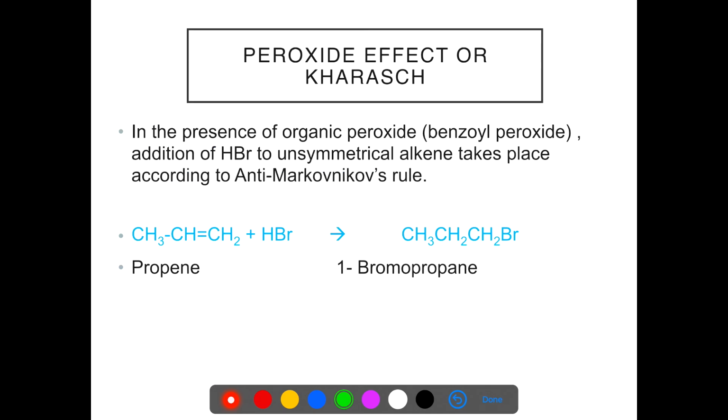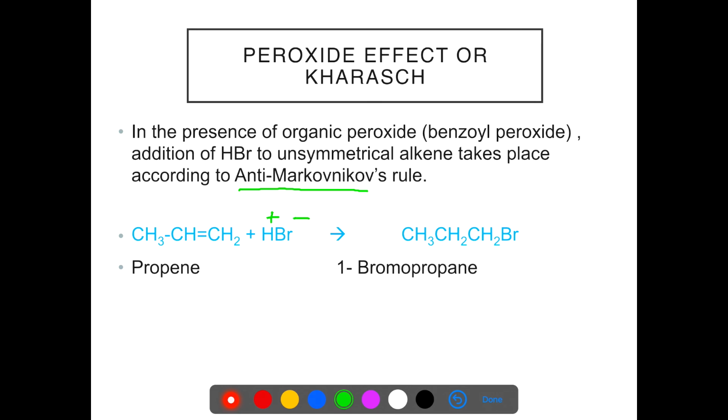Now, if instead of 2-bromopropane we wish to make 1-bromopropane, we have to apply the peroxide effect or Kharasch effect. So, in the presence of organic peroxide, addition of HBr to an unsymmetrical alkene occurs according to anti-Markovnikov's rule.